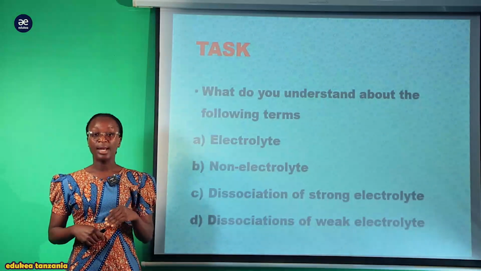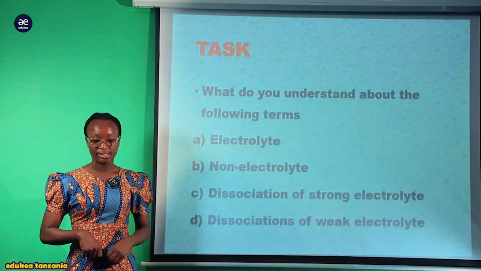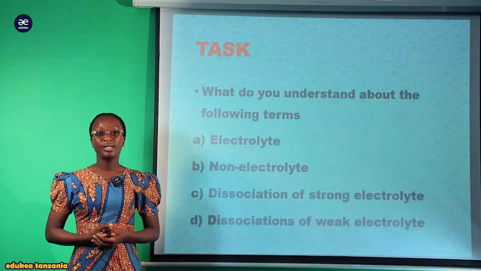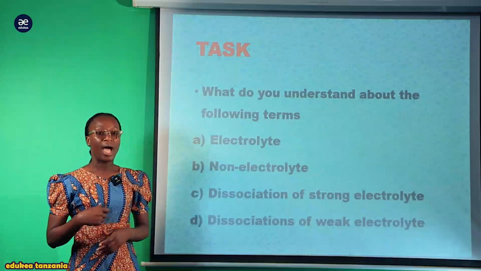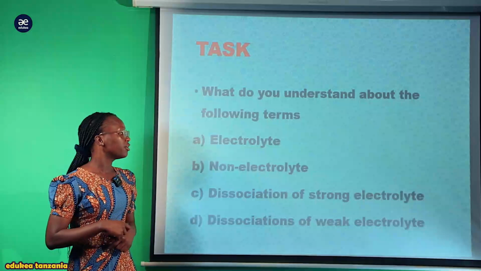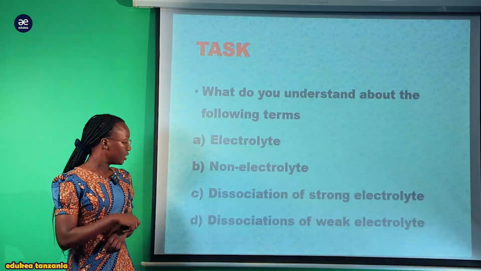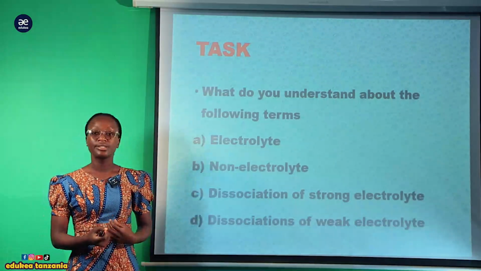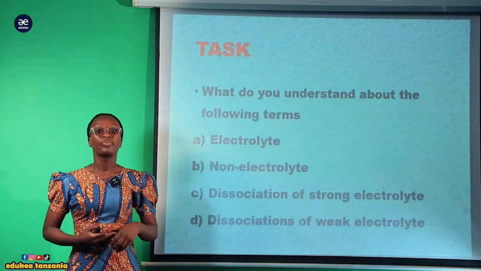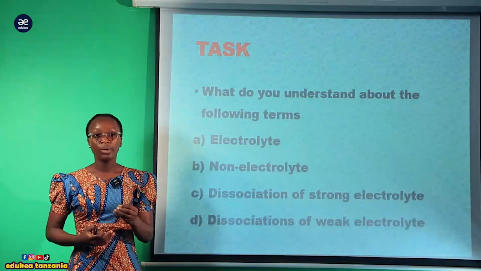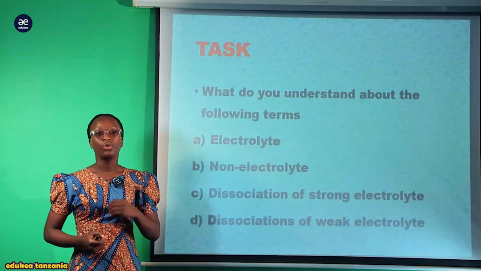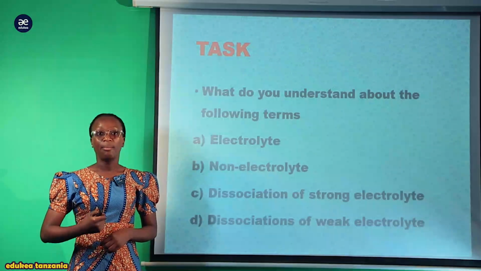Unaelewa nini kulingana na terms zifuatazo? The first term is electrolyte, the second one is non-electrolyte, another one is dissociation of a strong electrolyte, and the final term is dissociation of weak electrolytes. So try to attempt it on your own, and I hope you will understand more.